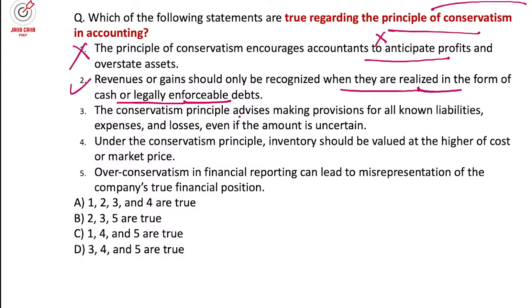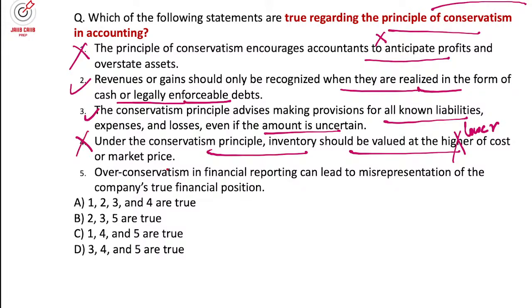The conservatism principle advises making provision for all known liabilities and losses, even if the amount is uncertain. Yes, true. Under the conservatism principle, inventory should be valued at lower of cost or market price. Lower of cost or market, so it should be wrong. Over conservatism sometimes leads to misrepresentation of data.